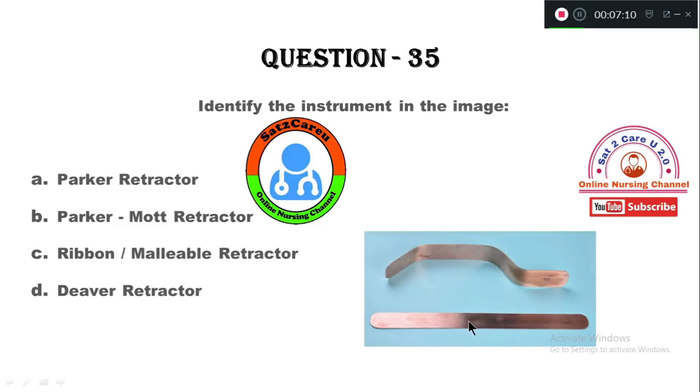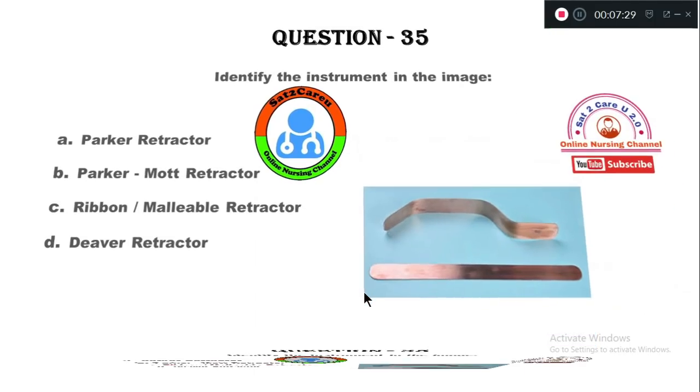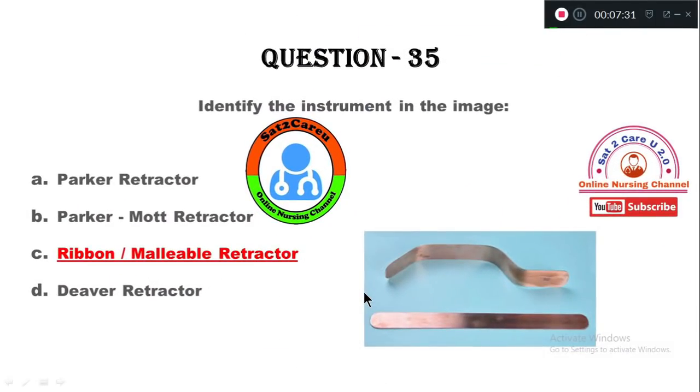So identify this equipment. Option A, Parker retractor. Option B, Parker Mott retractor. Option C, ribbon malleable retractor. Option D, DVAR retractor. So this equipment is option C, ribbon malleable retractor.